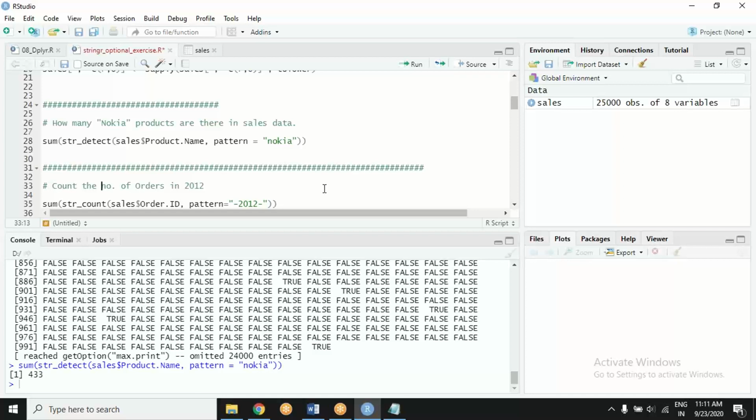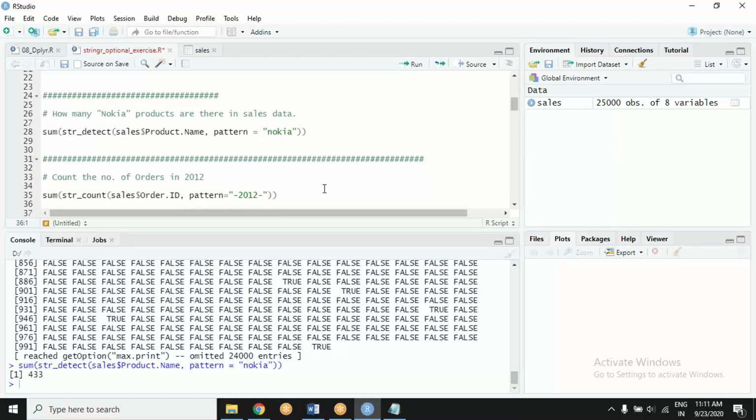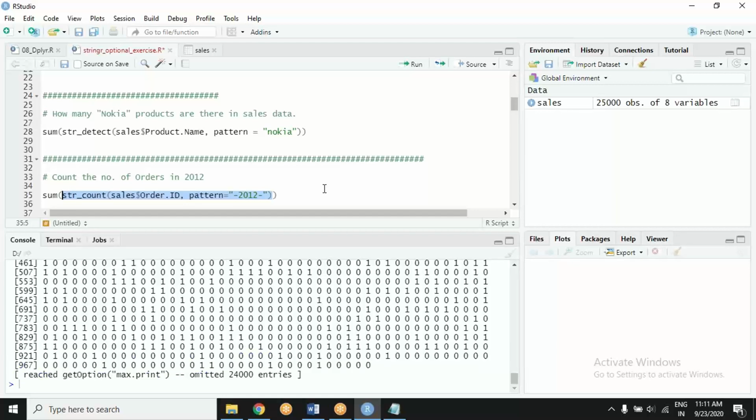Somebody asked us the number of orders in 2012. So this time I am using str count. I want to count a particular string, which is 2012. Now this is the way count works.